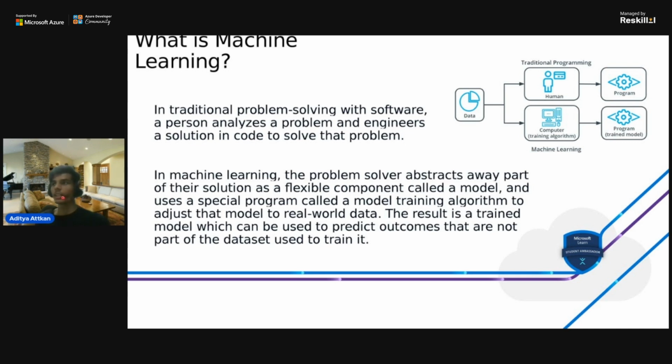In reinforcement learning, it is something like training a person, or training a dog. If I'm taking the best or most famous example, training a dog. How do I train a dog? If I tell a dog to do some work, and the dog is able to do that work, I will reward him with some goodies, with some biscuits. The dog knows that whenever I do this work, I will get this reward, and that work will be correct.